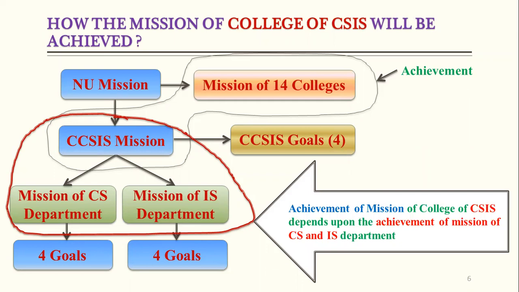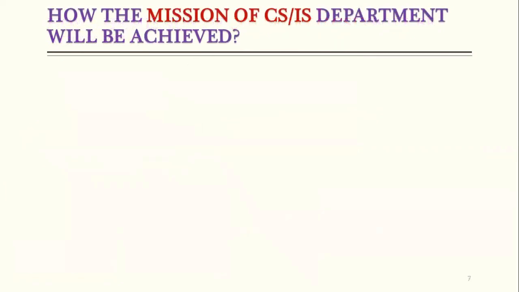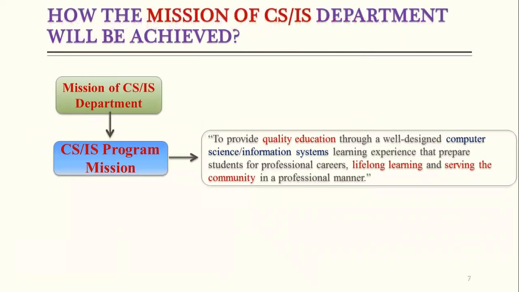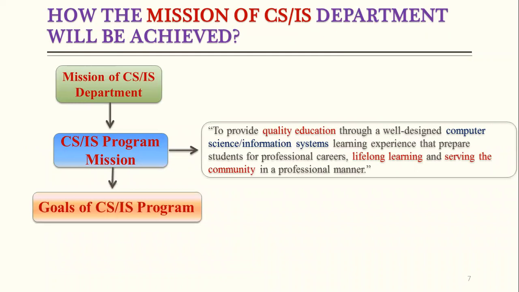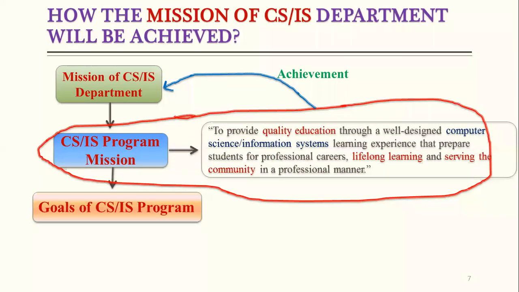Currently, we have 2 departments, and a 3rd department is also approved, but we will start the classes, I hope, next year. Then the mission of that networking department will also contribute toward the achievement of the mission of our college. If we go now toward the department level, the department mission of the CS and IS departments will be achieved, having the goals, and the achievement of the mission of the department is based on the achievement of the program.